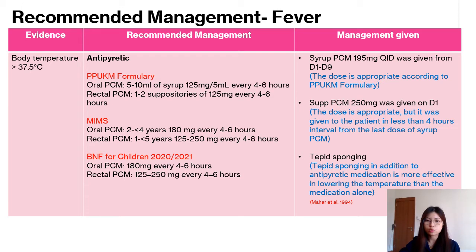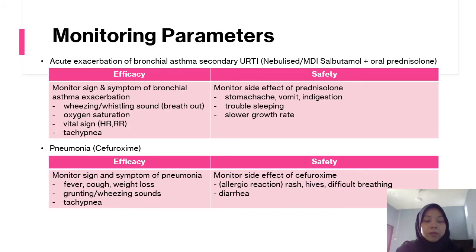Therefore, we suggest performing tepid sponging in addition to the oral paracetamol given to the patient to lower the temperature. However, after 4 hours, if the patient's temperature is still high, then we can suggest giving suppository paracetamol. For the monitoring parameters for asthma, for efficacy, we can monitor signs and symptoms of bronchial asthma exacerbation. And for safety, we can monitor side effects of prednisolone.